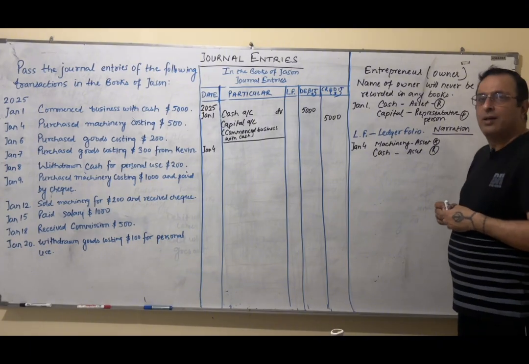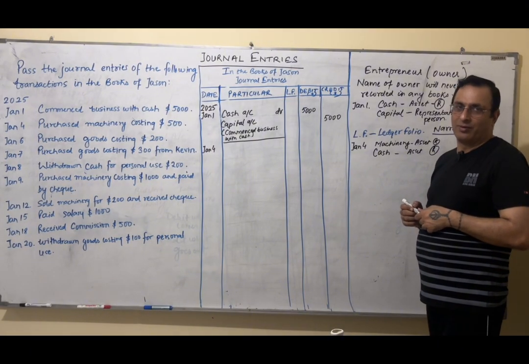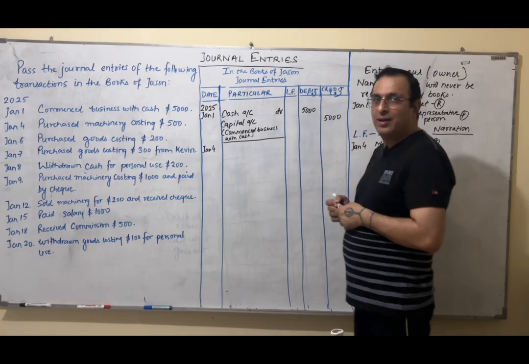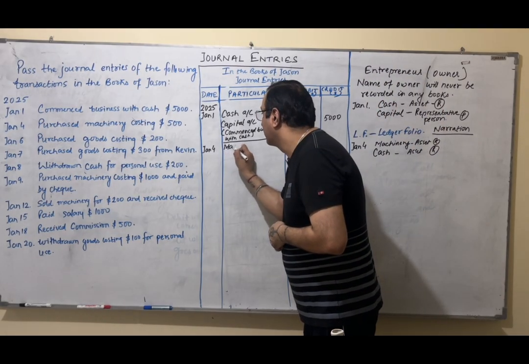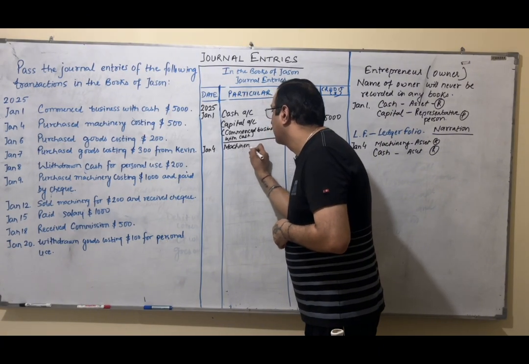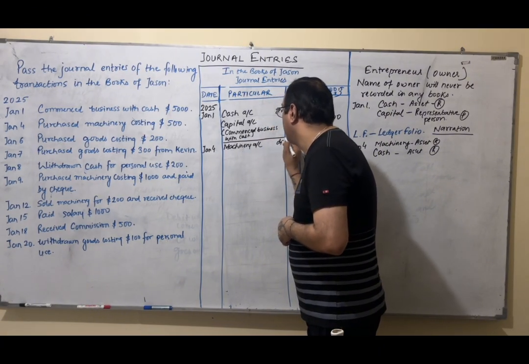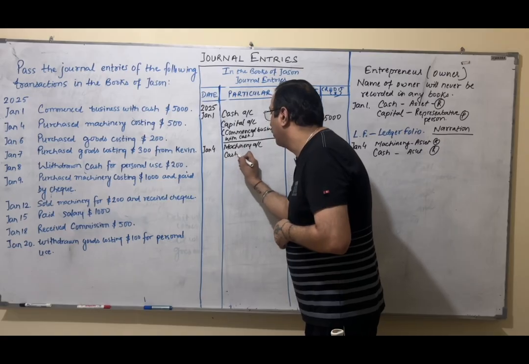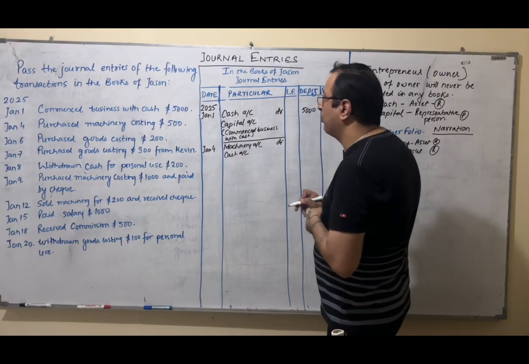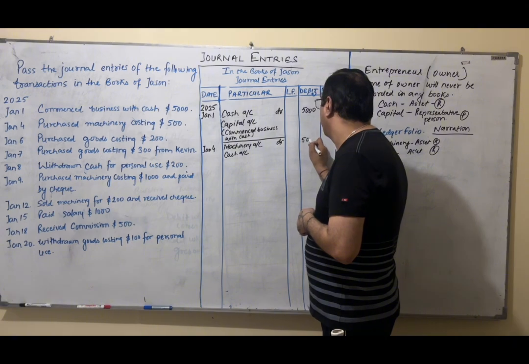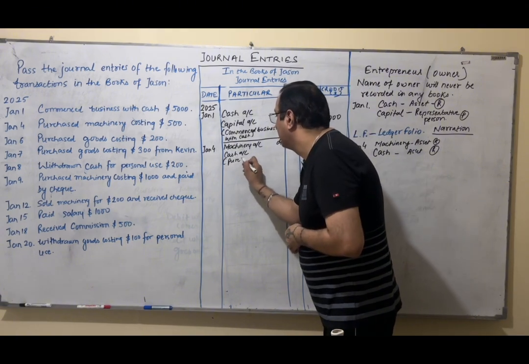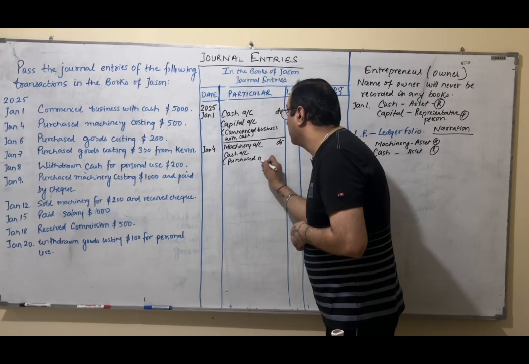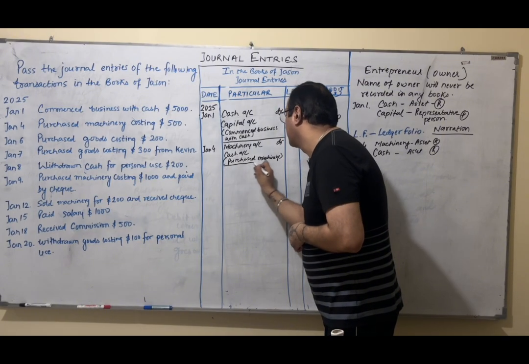And what real account says? Debit what comes in, credit what goes out. Yes, machine comes in and cash goes out, right? So we will just do the entry. Machinery account, debit, cash account. Debit what comes in, credit what goes out. And the amount is 500. Purchased. This narration needs no grammar, okay? You just have to just tell a small summary of what we have done, small description.